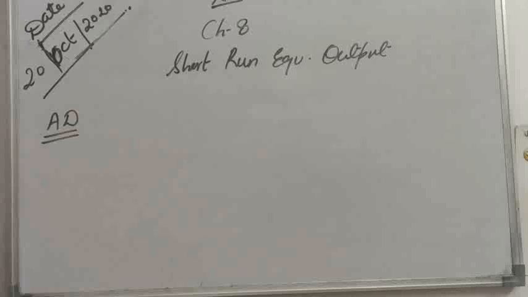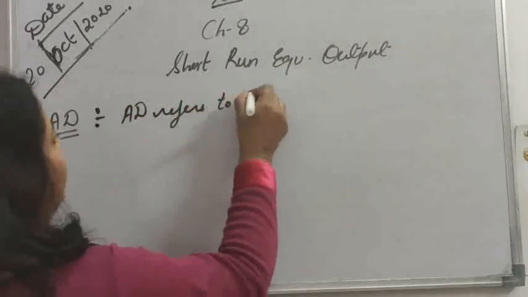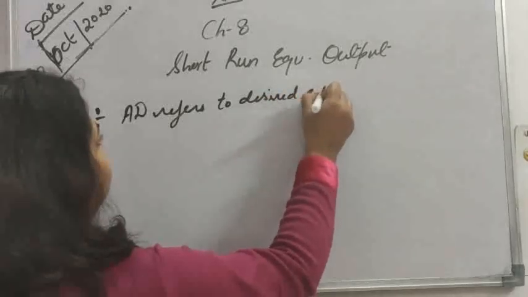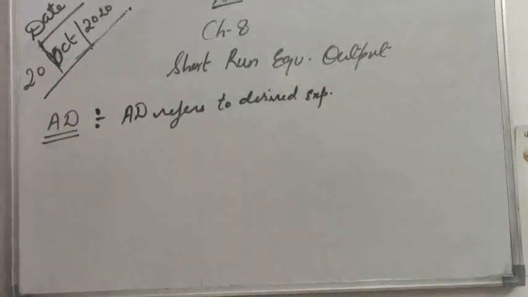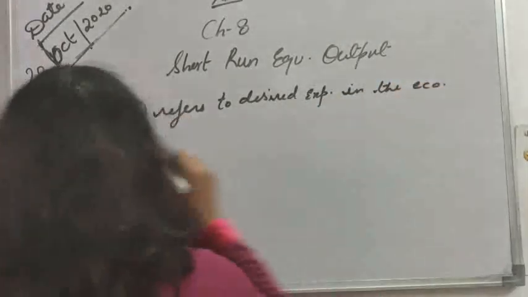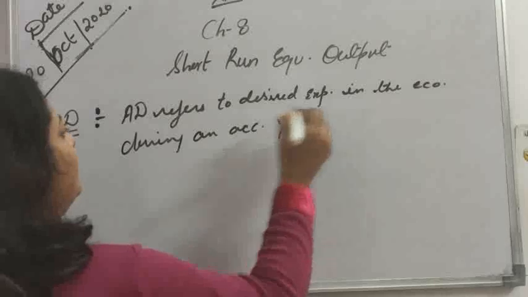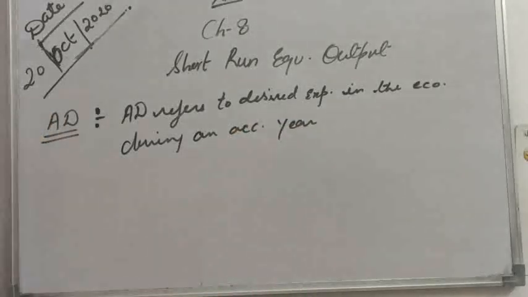Now AD. AD means aggregate demand, or AD refers to desired expenditure in the economy during an accounting year. So it has two components, C and I. According to Keynes, economy is considered to be closed.